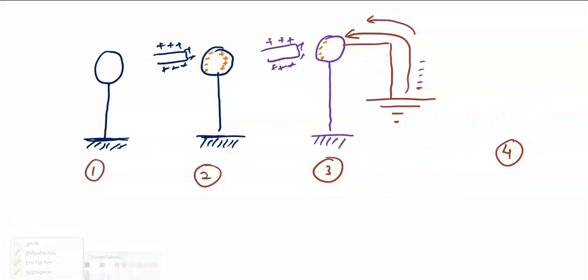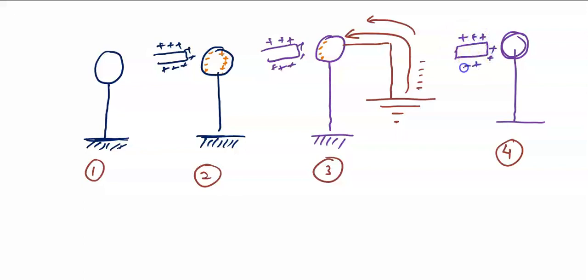Now what we are going to do is take the sphere and remove the earthing. The positively charged rod is still there, and you know that because of that the negative charges are also there. These are the negative charges, and we removed the earthing. Now, after that, what has happened? You see, this is the sphere.